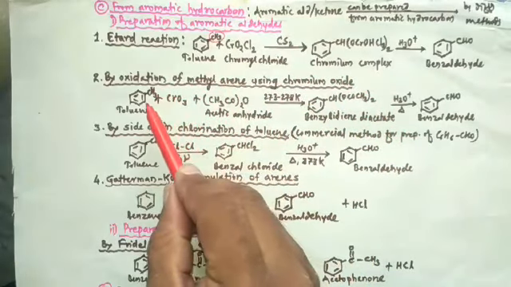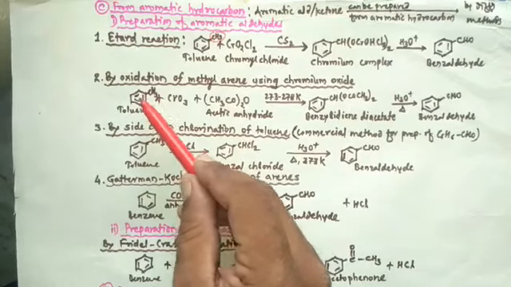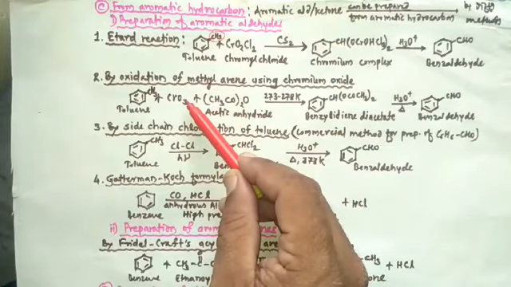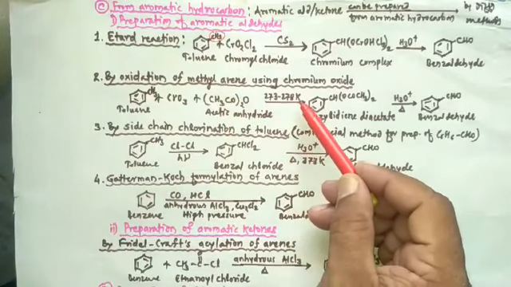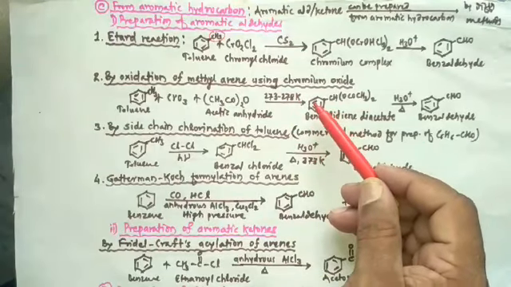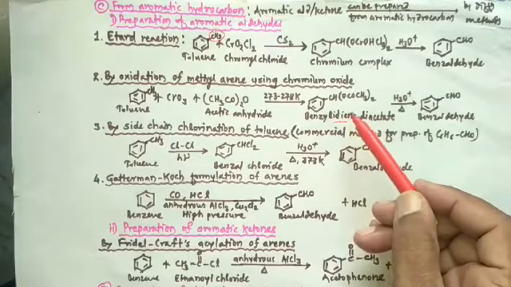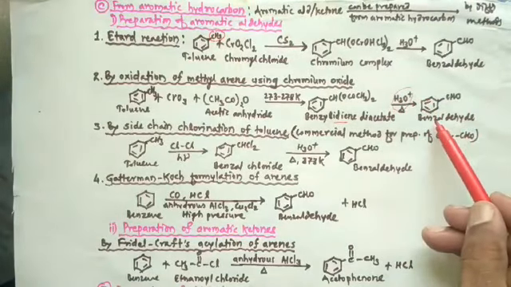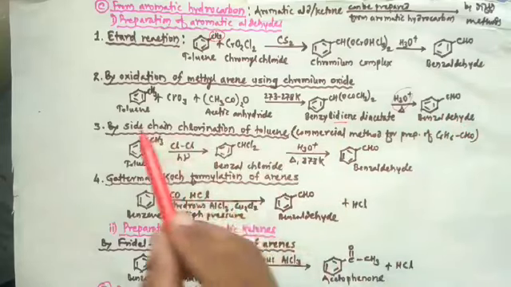So methyl arene or toluene and its derivative, on treatment with chromium oxide in acetic anhydride at 273 to 278 Kelvin, first of all gives the diacetate derivative, and this diacetate derivative on acid hydrolysis produces the corresponding aldehydes.